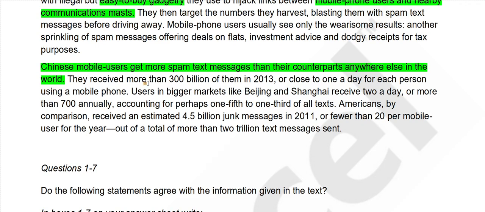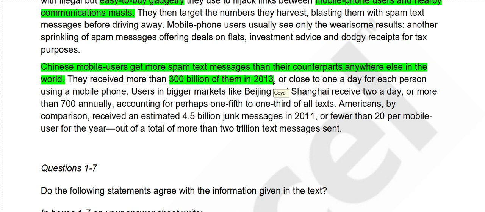They received more than 300 billion of them in 2013, or close to one a day for each person using a mobile phone. Now, before I tell you the answer, you should pause the video and try to think what the answer is, and then continue. So I will tell you the answer now. The answer is not given, because they have just said they received more than 300 billion.